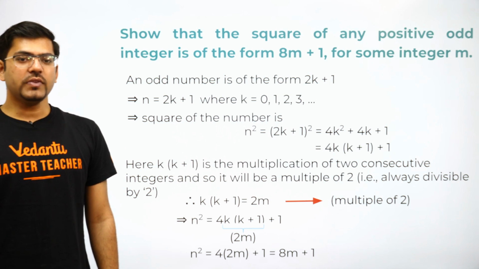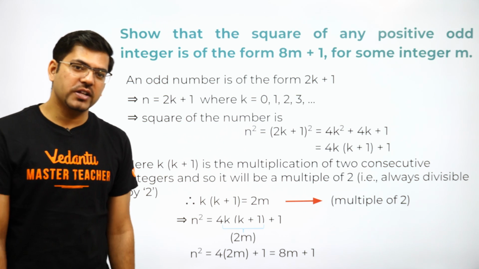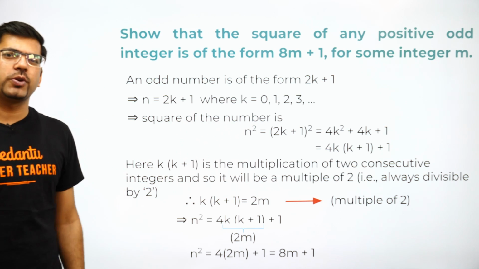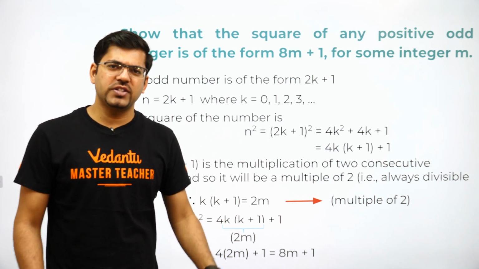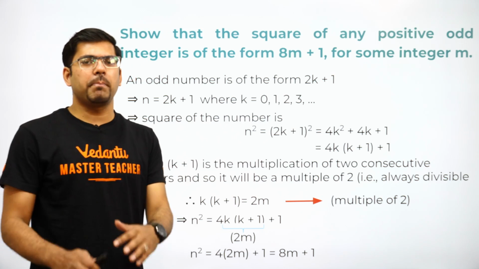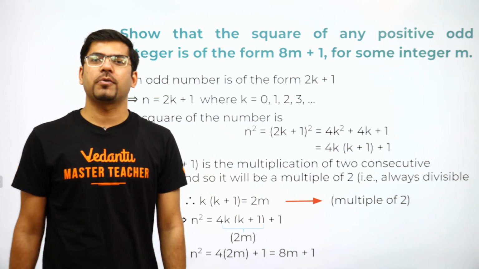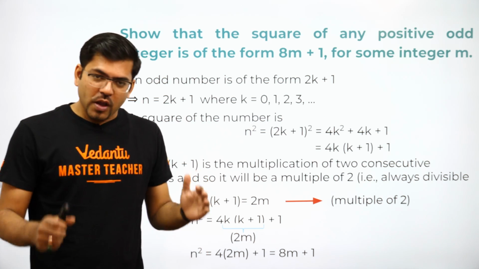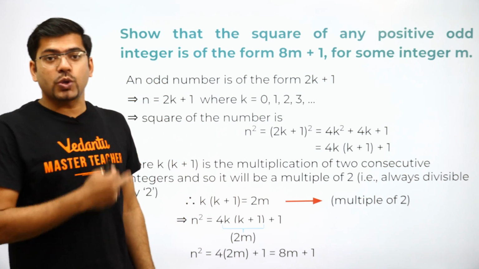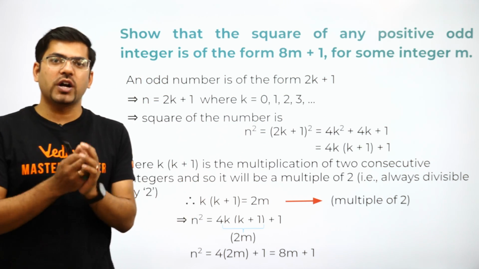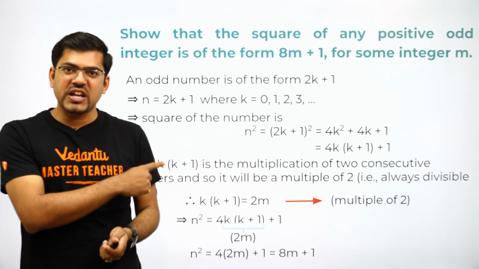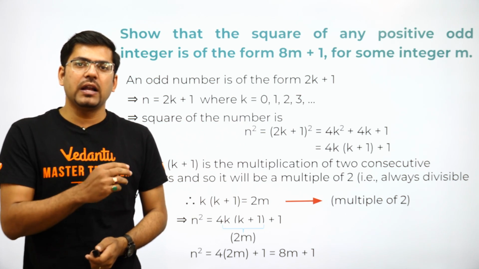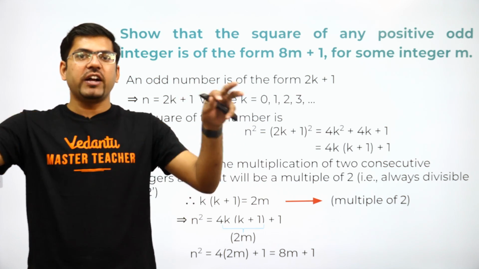So I guess you would be able to understand this question, how it has been beautifully done in very few steps compared to books and other solutions available out there in the market. Now, what I want to tell you guys is, please focus on these kinds of questions from this chapter, real numbers, because real numbers has a very wide variety.